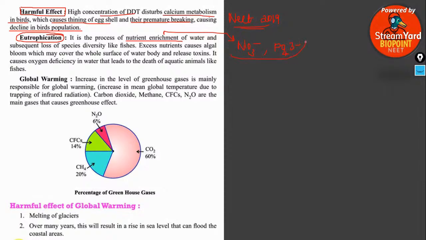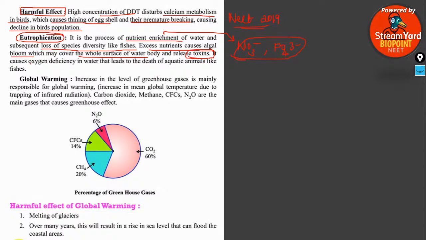Due to the accumulation of nitrates and phosphates which act as nutrients, the enrichment of nutrients leads to subsequent loss of species diversity like fishes. Excess nutrient causes algal bloom which may cover the whole surface of the water body and release toxins.